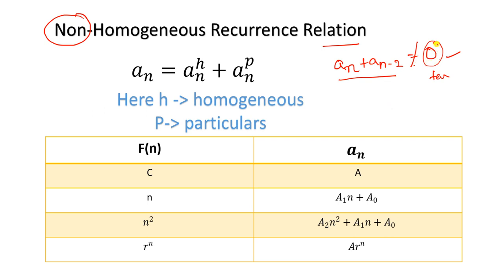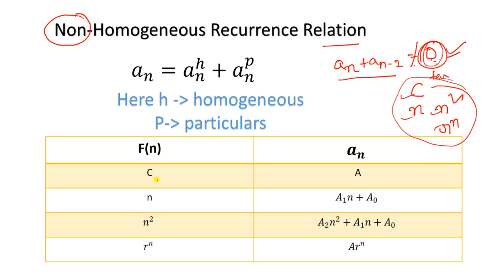So here the value is not equal to 0, that means the term will be either a constant or an nth term or an n square term or an r to the power of n term. So like this we have 4 models in the non-homogeneous recurrence relation. Here also it is a linear recurrence relation. Linear in the sense that the degree of the recurrence relation is 1. So in the non-homogeneous linear recurrence relation we have these 4 models.